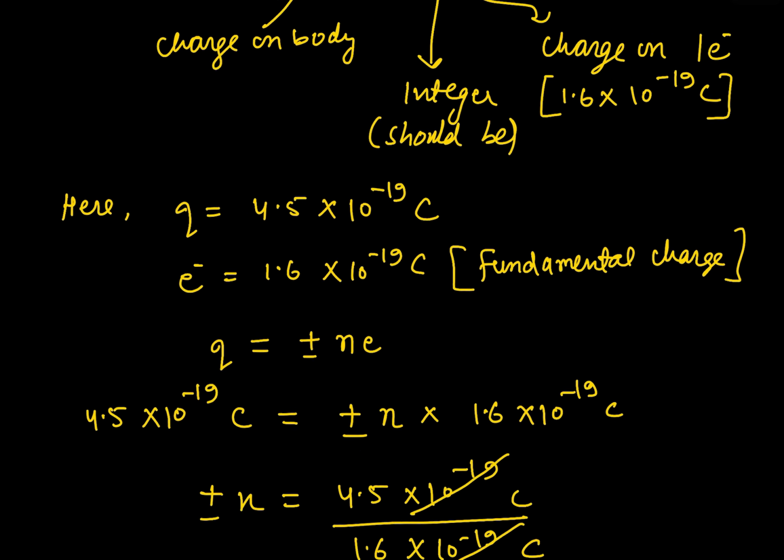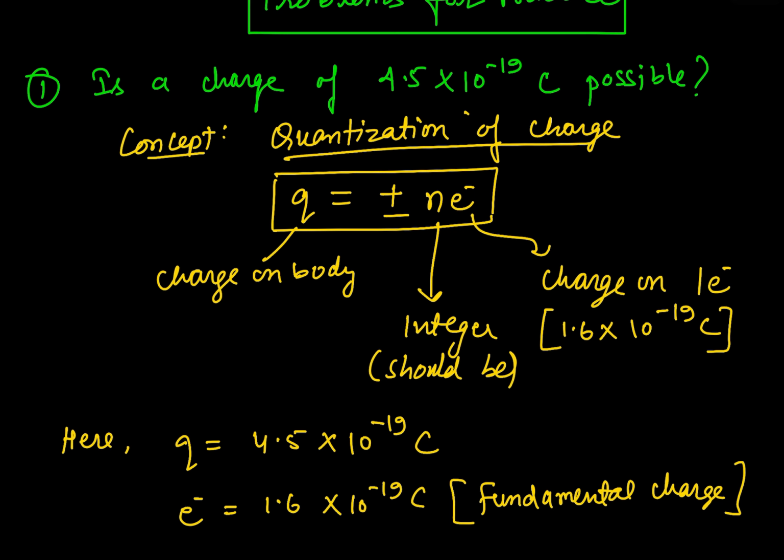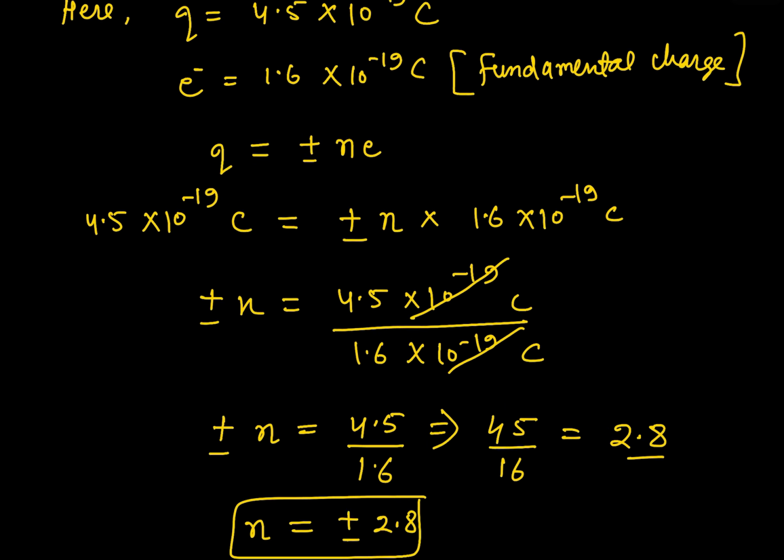I hope that you understand this particular question, that the charge of 4.5 into 10 to the power minus 19 coulomb is not possible to exist on a body.